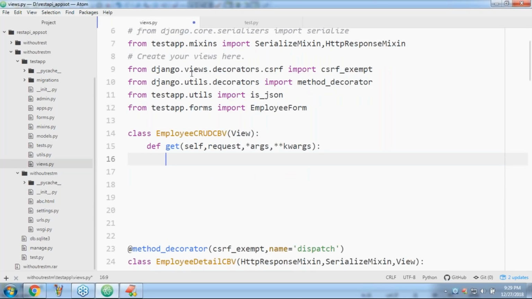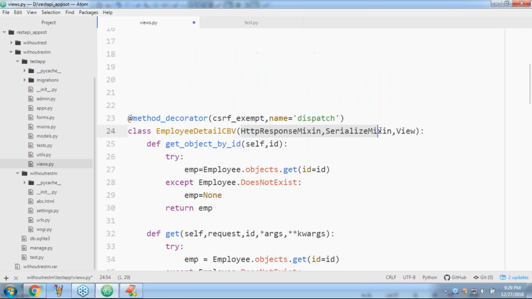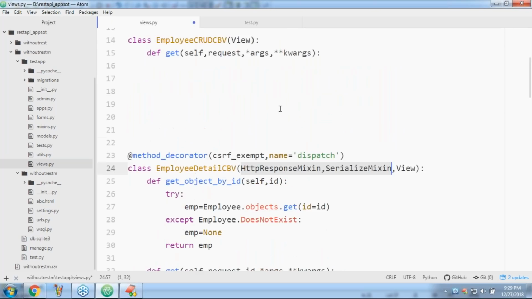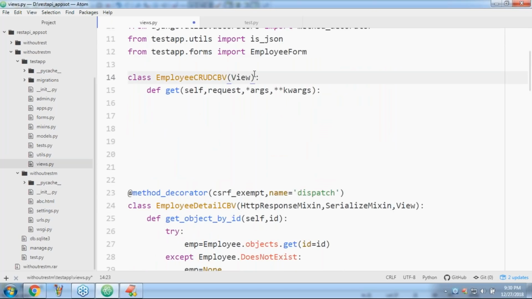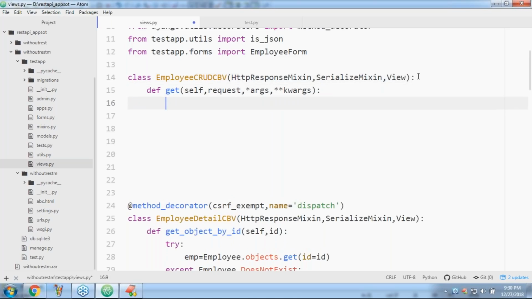Sir, can I copy paste these things also, because I may require to use this? Okay, HTTP response mixin, next serialize mixin. In the last session, we used HTTP response mixin and serialize mixin multiple times, like a view. Now, first, what I want to take: there is one more get method.